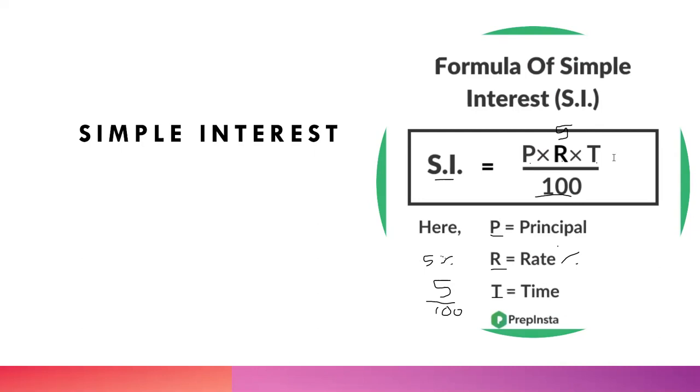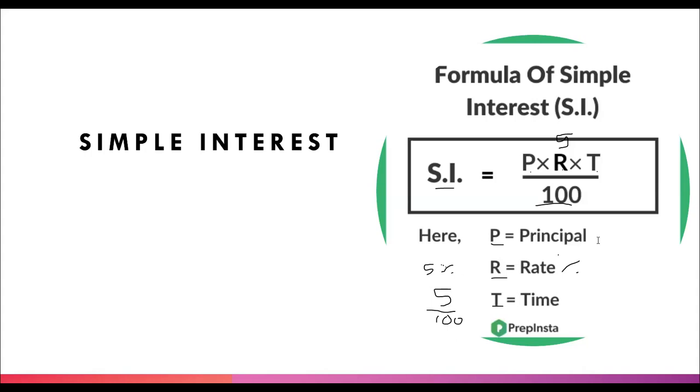For example, let's assume your principal is 2000, rate of interest is 5% and time is 2 years. So the formula becomes simple interest is equal to 2000 into 5%.